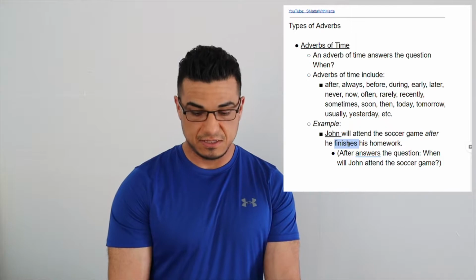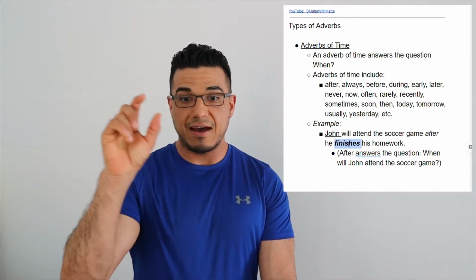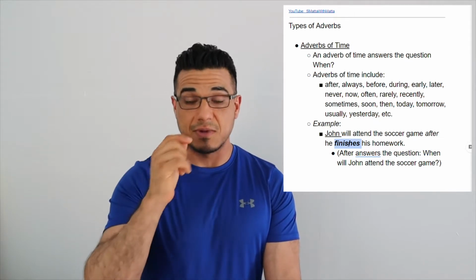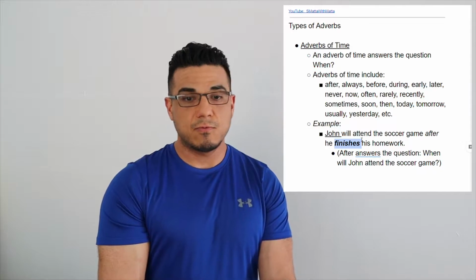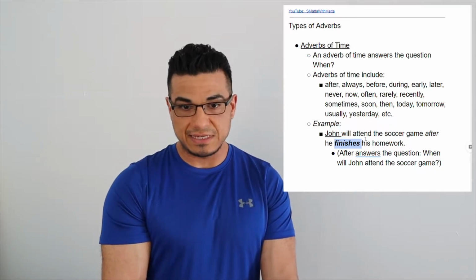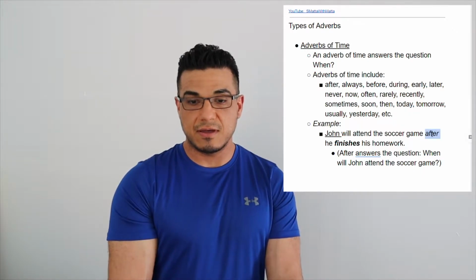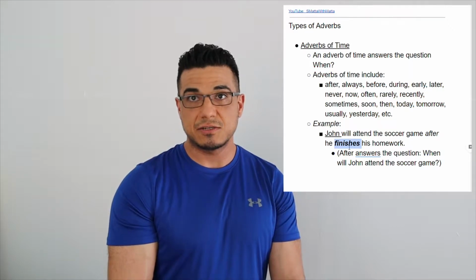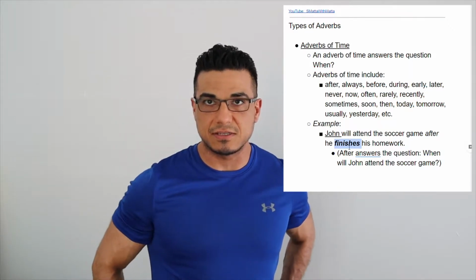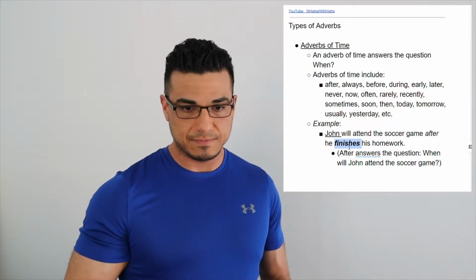He finishes, which is going to be our primary verb that after is used to modify, his homework. So while we do have other verbs like attend, the adverb here is referring to the verb finish, or finishes in this case, right? Because it's conjugated differently.